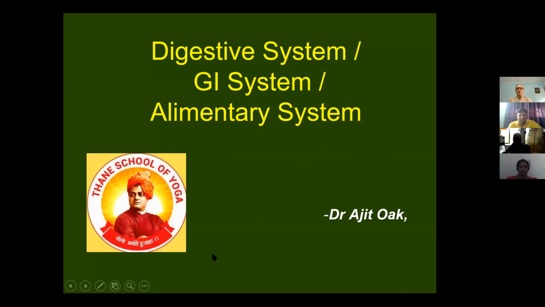Now the system which we are going to study is very dear to us, because this is the system which we utilize the whole day and we wish to utilize the whole day. Right after the lecture, thoughts come to mind immediately: what to eat, what snack to have. So we are thinking about this system all the time. Just a joke, but this is called the digestive system.